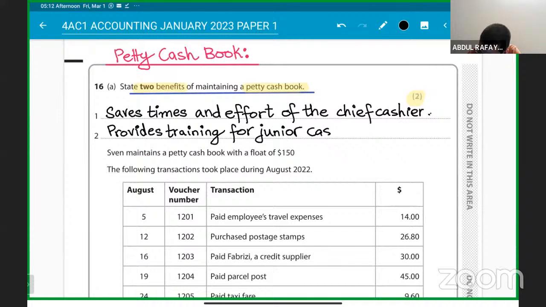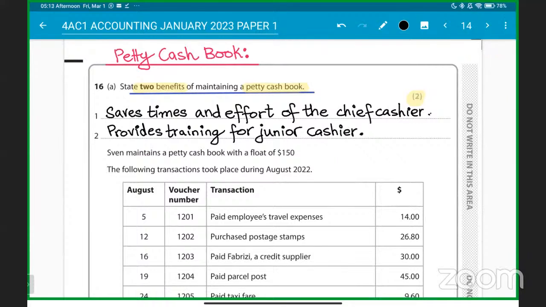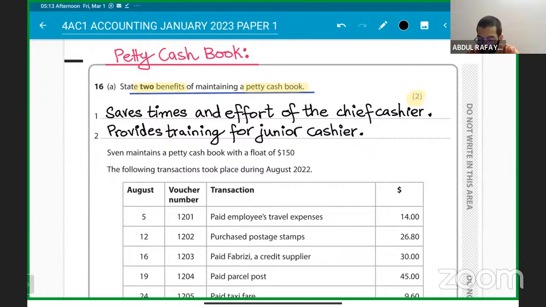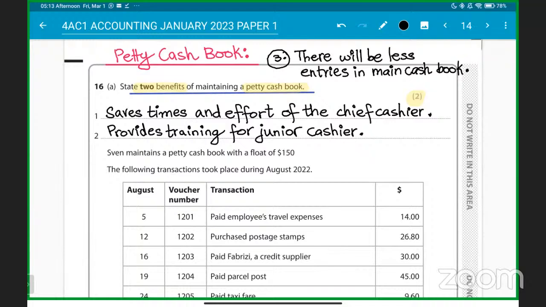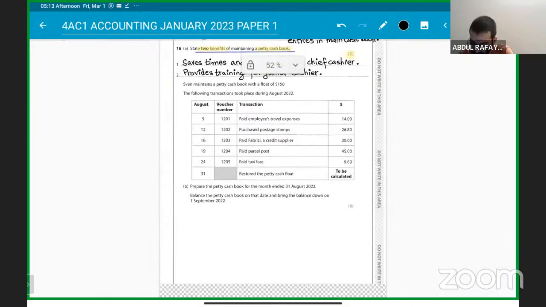Understanding? Getting it? Although I've just written two of them, you can write down the third one as well by saying that it will reduce the entries, so that there will be fewer entries in the main cash book, okay? Understood? Got that clear? Following? There will be fewer entries in the main cash book. Any problem? Guys, got it? Any problem?